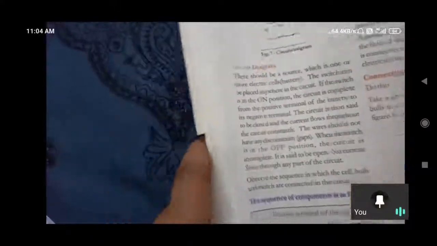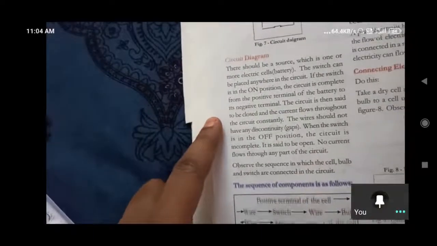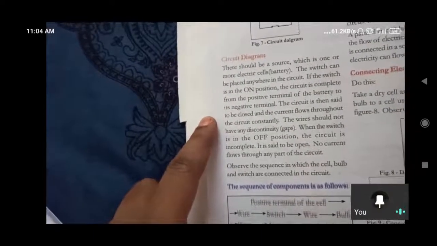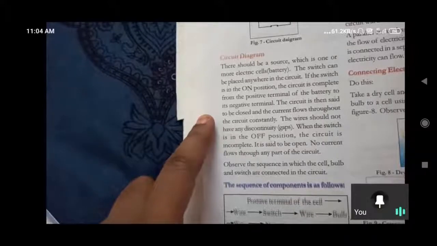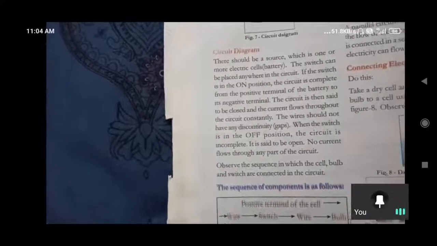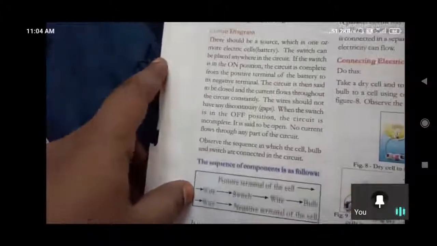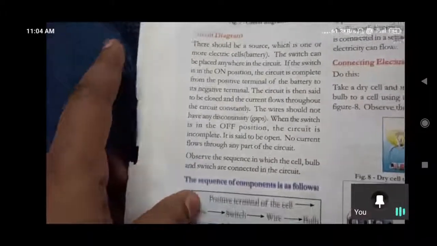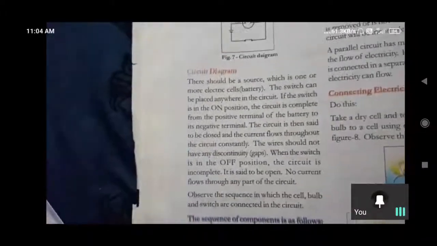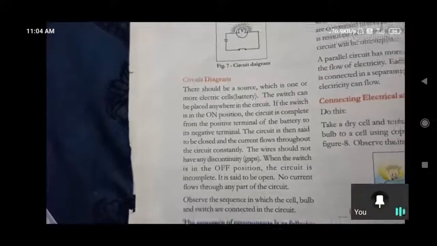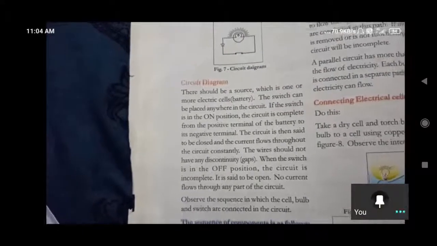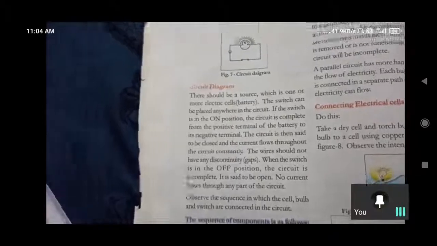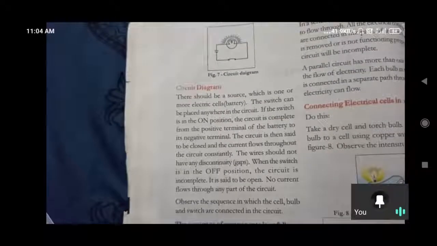Up to the circuit diagram, on position and off position. Yes, a switch is used with one or more electric cells. The switch can be placed anywhere in the circuit. Switch is also one more important thing in the electric circuit. If we turn on the switch, the electric circuit will continue. If we turn it off, it will break.